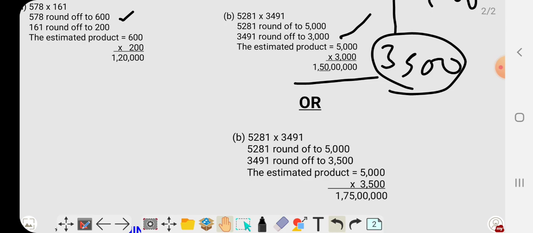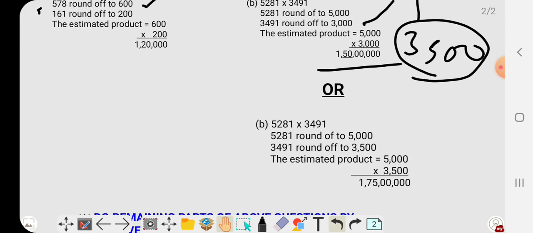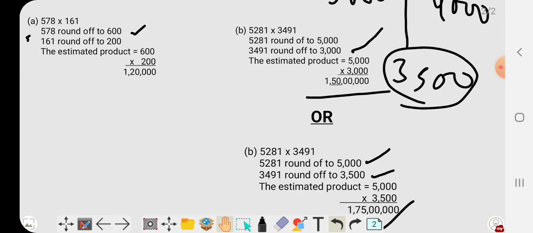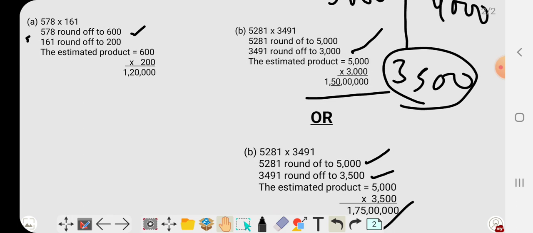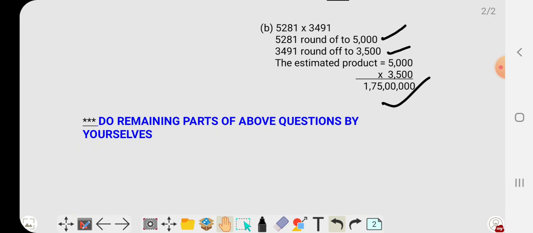In one approximation they took the nearest 1000, and in the other they took the nearest 100. After multiplying they got this answer. This is also correct, but I have chosen the same kind of approximation in both numbers. So you may do whatever you want, or you can do both of them also. Clear? The rest of the questions you have to do by yourself.